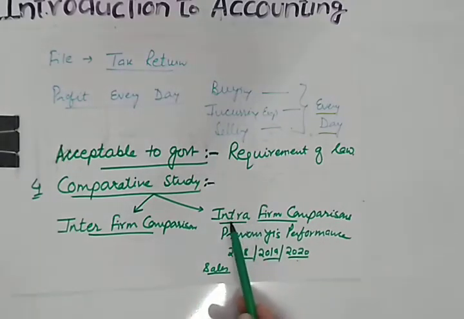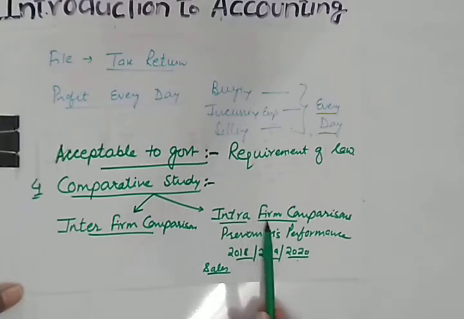In schools we have house competitions. These house competitions are comparisons within the school, so those are known as intra-school competitions. Likewise here also, intra means within the same firm.